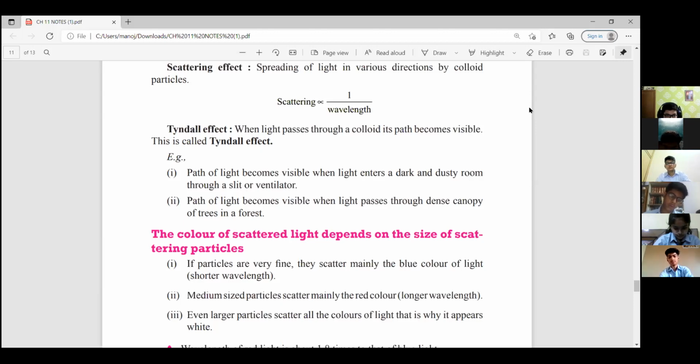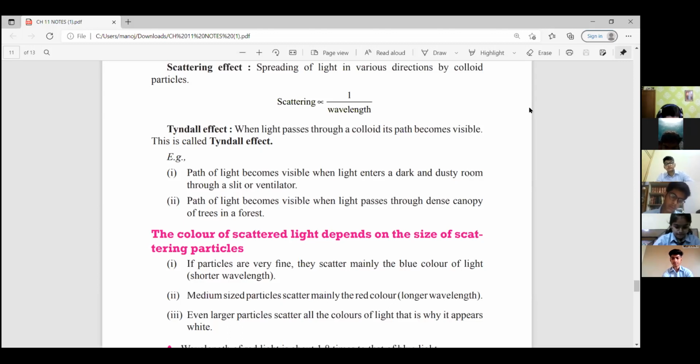See here. Also, we have learned that scattering of light is inversely proportional to the wavelength. So, more is the wavelength, less is the scattering. Red color is having maximum wavelength. Yes or no? Red color is having maximum wavelength. So, scattering of the red color is minimum. When it is there in the morning and at the sunset time, the water vapors get condensed and they are big enough, right? But in the sunrise time, in morning, mid of the noon time, 11 to 2 o'clock, the fine particles are present in the atmosphere and they scatter mainly the small wavelength of color.